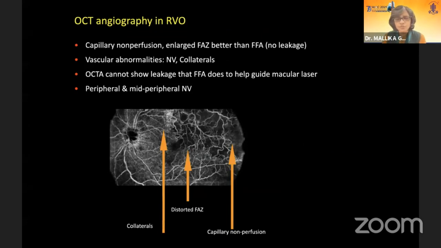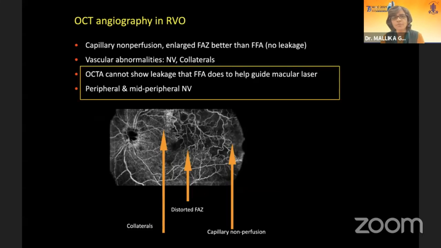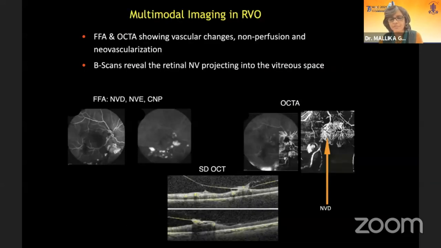Now, what is the advantage of OCT angiography over fluorescein angiography? It shows the non-perfusion areas better than fluorescein because there is no leakage which obscures the non-perfusion. However, the disadvantage of OCT angio is it cannot show the leakage from the perifoveal network, so it doesn't guide where to do the laser. And it also doesn't show the mid-peripheral and peripheral new vessels. This is just to show how OCTA can show new vessels and non-perfusion, just like fluorescein.